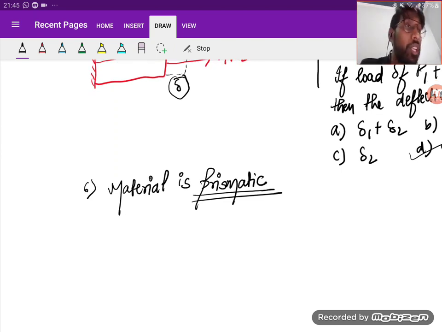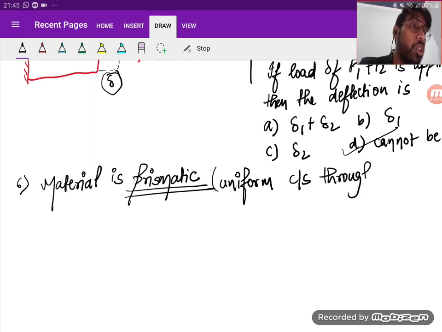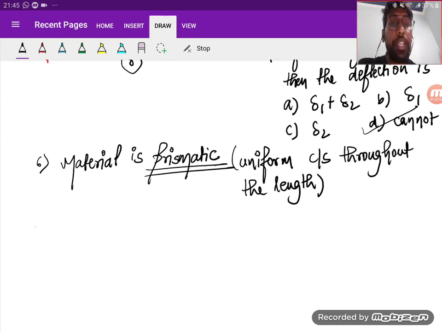Okay. You will study the non-prismatic section also, but there we'll understand how we are going to analyze. So prismatic means uniform cross section throughout the length. So that is when your material is prismatic. Is it clear?